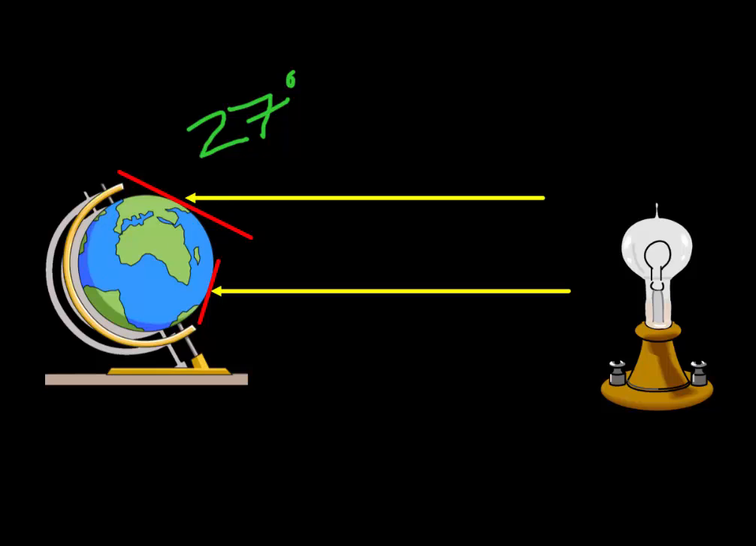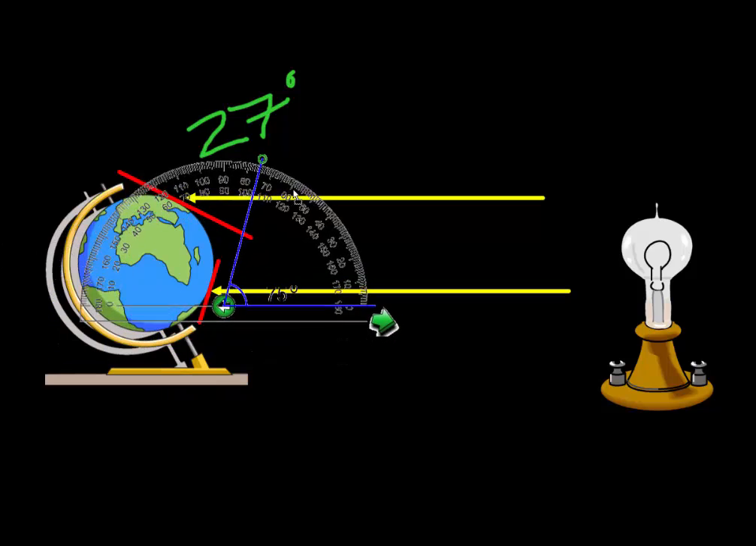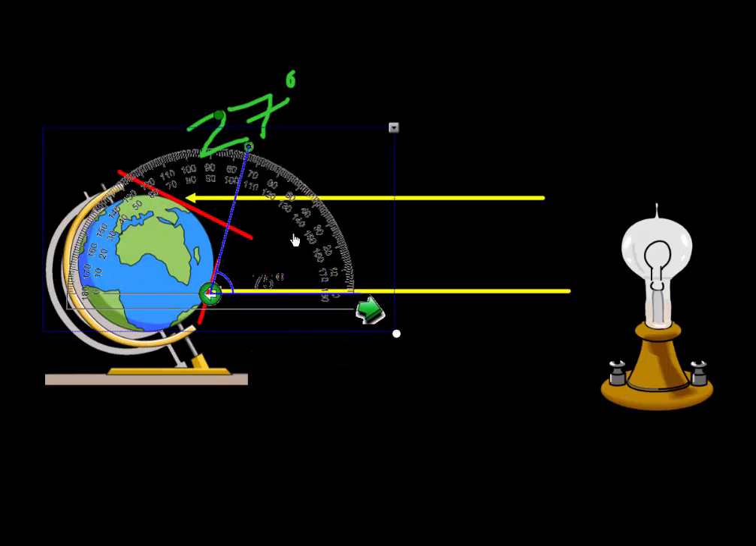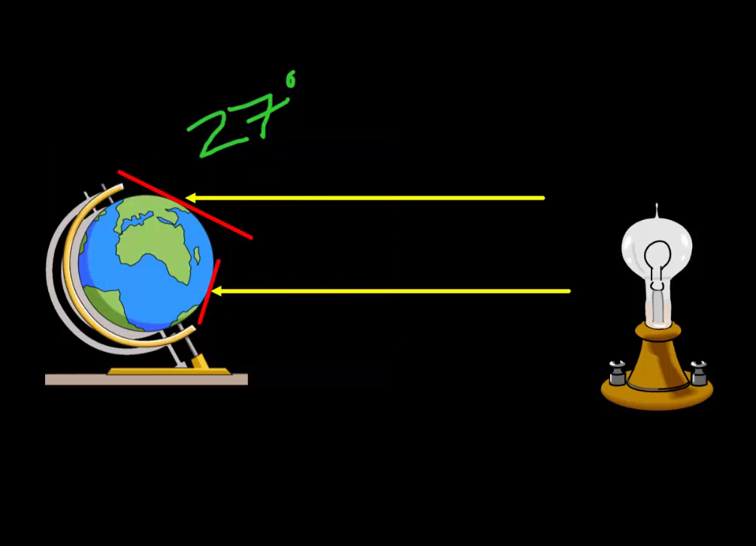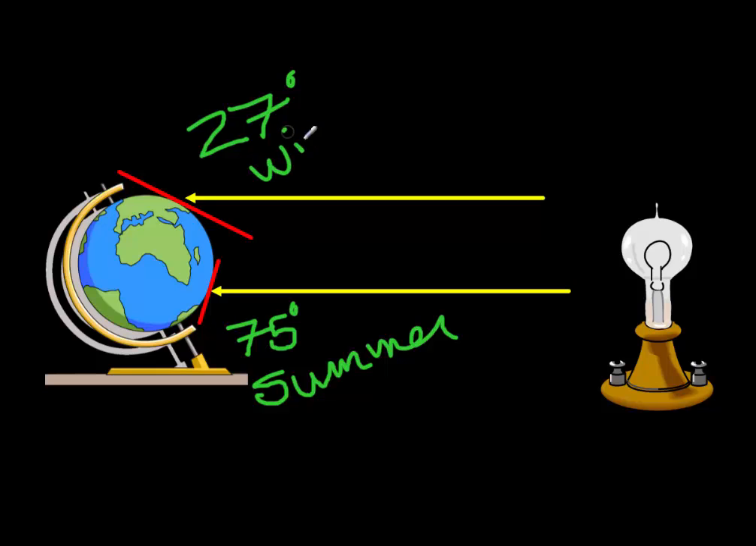Now, if we look at the southern hemisphere, we can see that it is about 75 degrees. So that's a pretty big difference, 75 degrees down here in the southern hemisphere. So what we're going to learn is that the more direct the sun's rays, the closer they are to 90, the more intensely the sun is going to be heating the earth. So right now, the southern hemisphere is being heated more intensely. So what season would that be? That would be summer. And the northern hemisphere, being tipped away, would be experiencing winter.